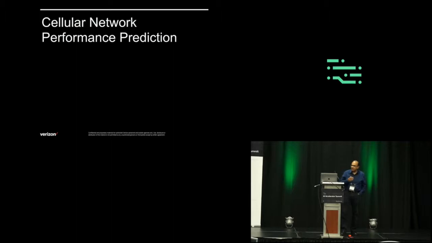So, a brief history on the cellular network performance prediction. Verizon has multiple cell towers in different geographic locations, and the cell towers have an antenna and the base station.